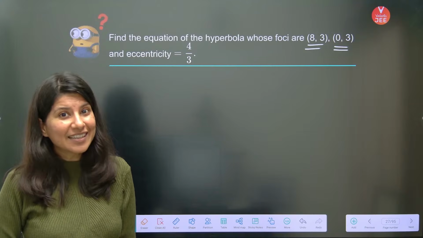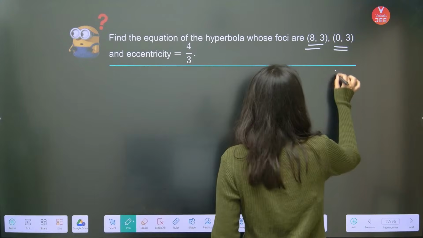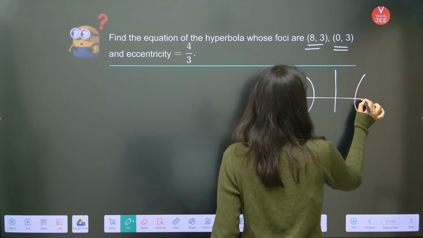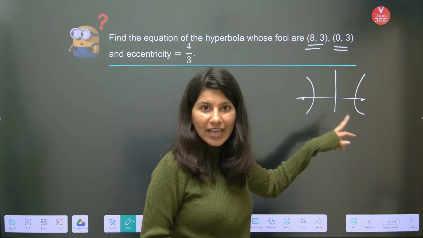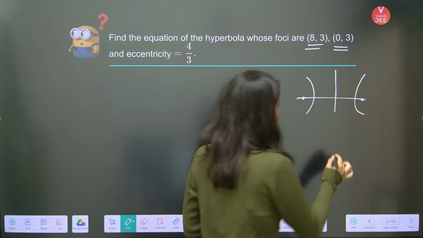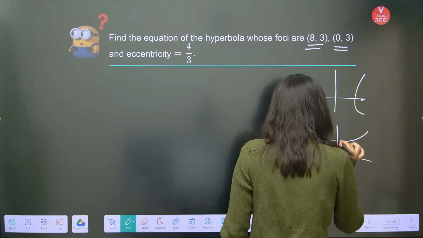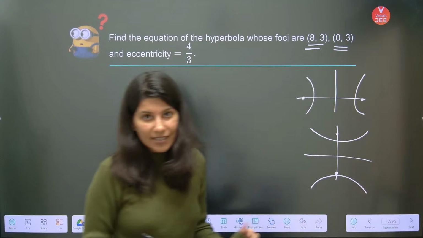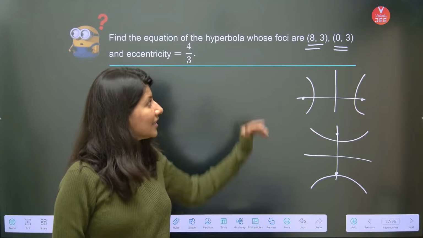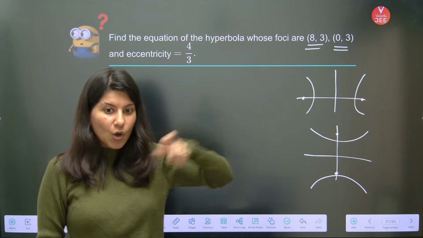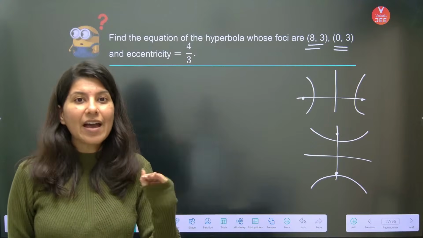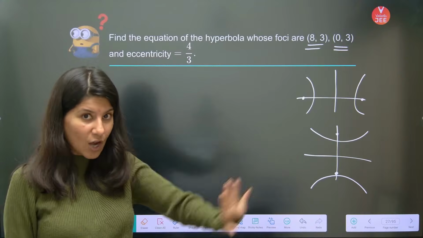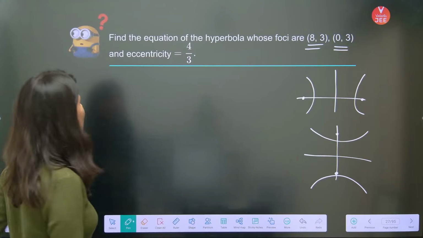Did you notice that in that picture you told us this is your hyperbola, so the focus will be (±ae, 0)? So either the y coordinate will be 0, or either this or that. These are the two cases that we have studied, right? But this is a little bit different. It is not tough, trust me. Although you don't have to know anything else apart from whatever we know till now.